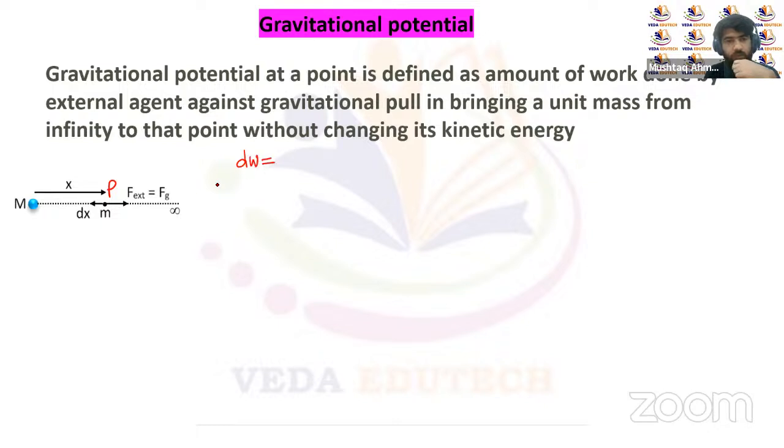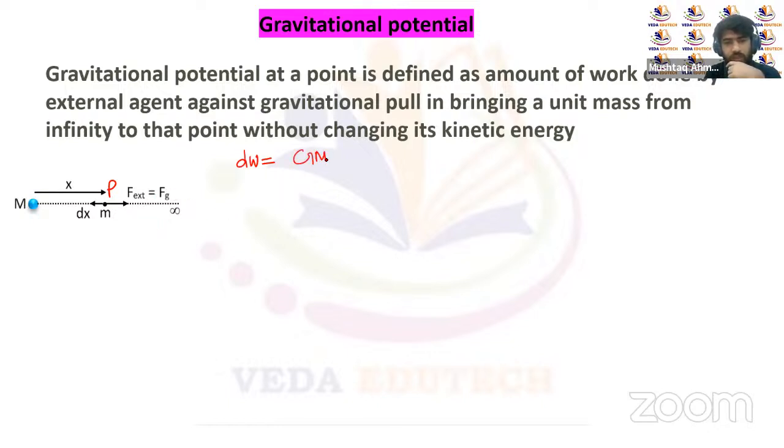So this work is done by exerting an external force equal to the gravitational pull, so that the net force on this particle will be equal to zero, or it will be in continuous equilibrium, right? But the kinetic energy change will be equal to zero for this particle, right? Now the force at a distance of x from this capital mass M is GMm by x square, right?